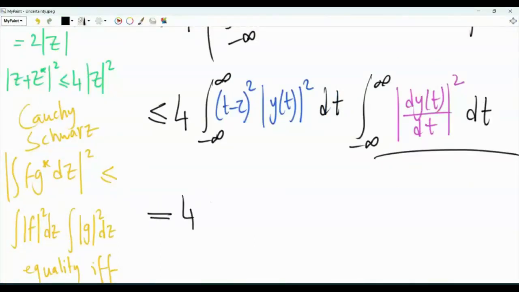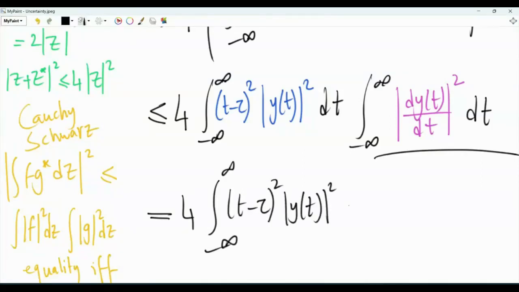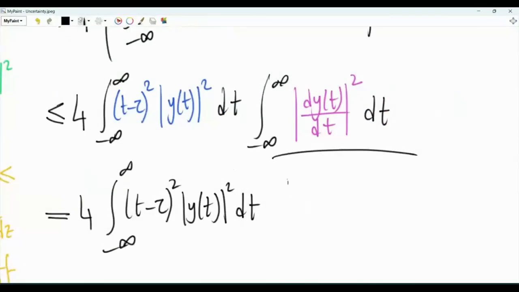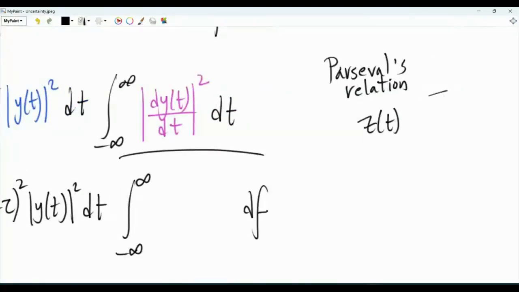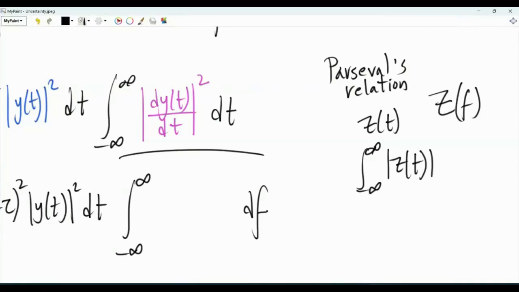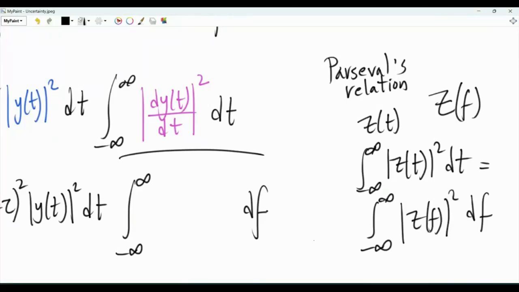We have here equal to, let's copy this, 4, and then we have this integral. We will leave it as is, but then we will rewrite this integral here in the frequency domain. So what is Parseval's relation? Parseval's relation tells you that if we have a function, let's say z of t, and its Fourier transform is big Z of f, then the integral from minus infinity to infinity of the magnitude squared of z of t is equal to the integral from minus infinity to infinity of the magnitude squared of Z of f.